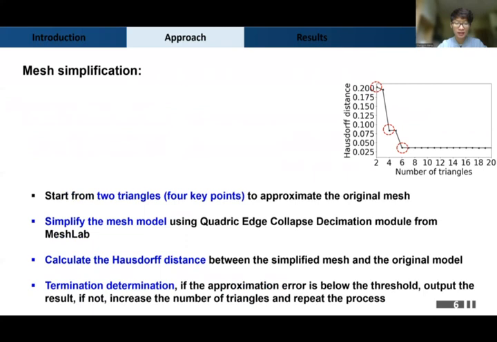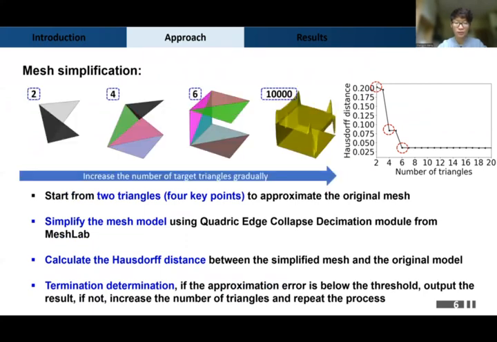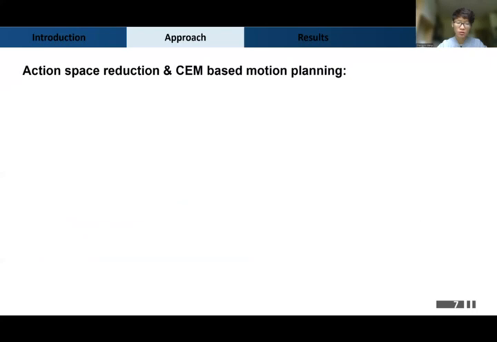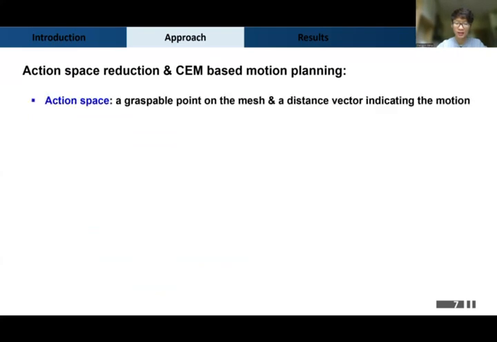The same idea applies to cloth approximation, with the only difference of using off-the-shelf mesh simplification toolkits from MeshLab. For a piece of cloth folded sideways, a simplified mesh with 6 triangles has a small enough error to approximate the original model. After model simplification, we use the simplified model to reduce our defined action space by extracting a